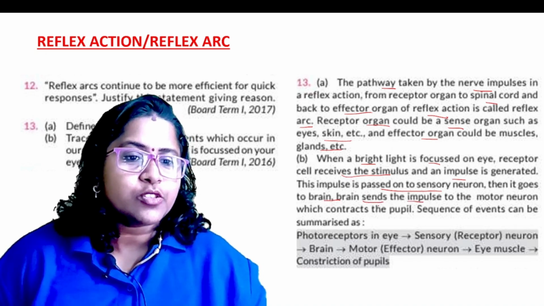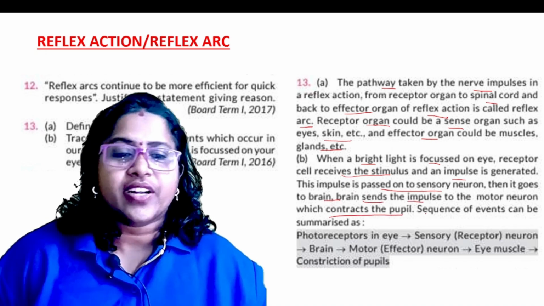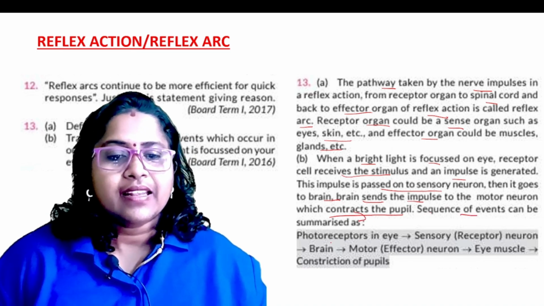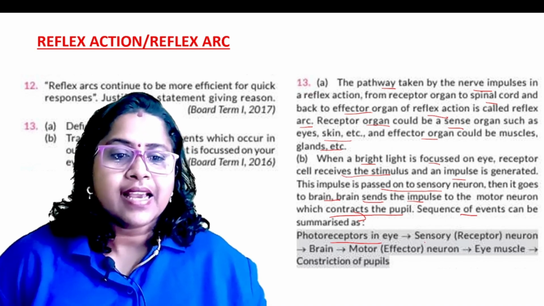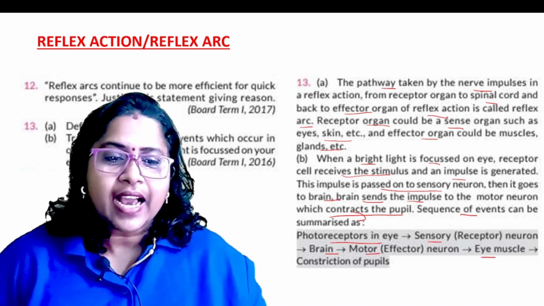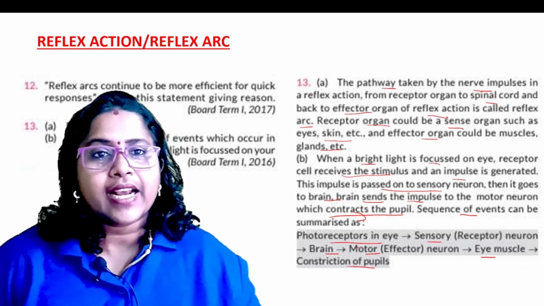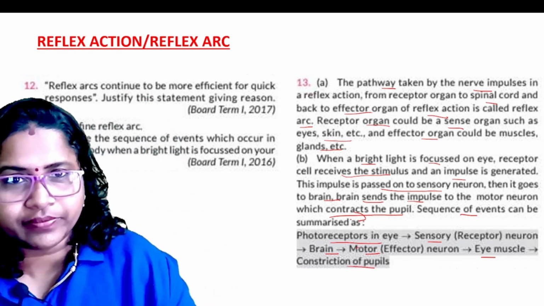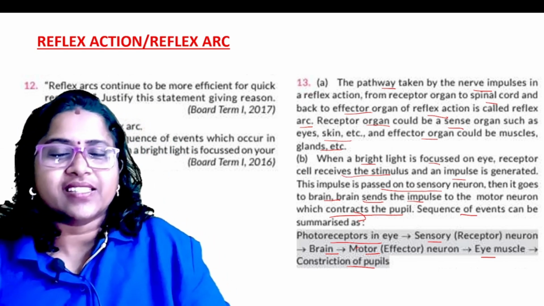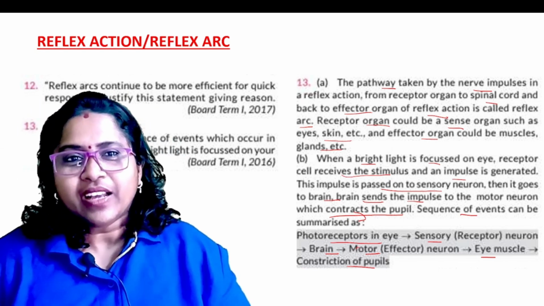The brain sends the impulse to the motor neuron, which contracts the pupil. The sequence is: photoreceptor in the eyes, sensory neuron, brain, motor neuron, eye muscles, and immediate contraction of the pupils. These are the expected questions from reflex action and reflex arc.